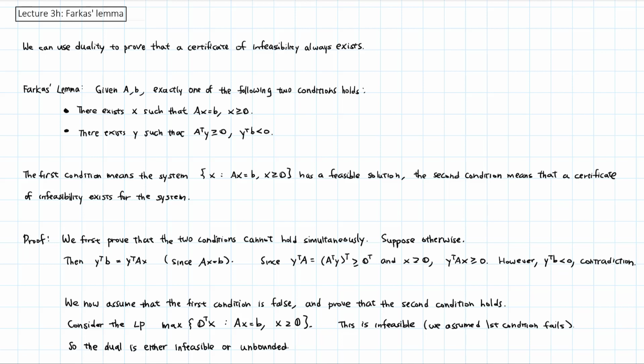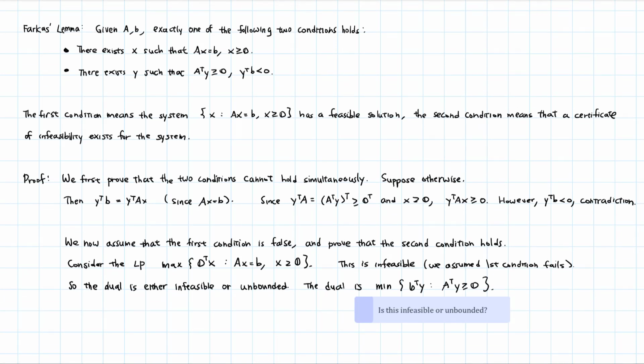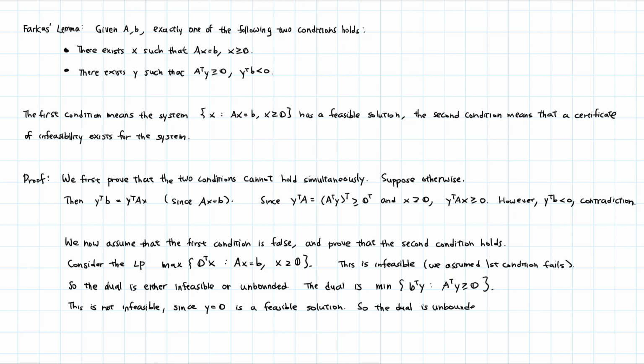So what is the dual of this LP? The dual of this LP is min b transpose y subject to A transpose y is at least 0. Can you determine the outcome of this dual? We see that this is not infeasible. That is because the 0 vector is a feasible solution. So the dual is unbounded.